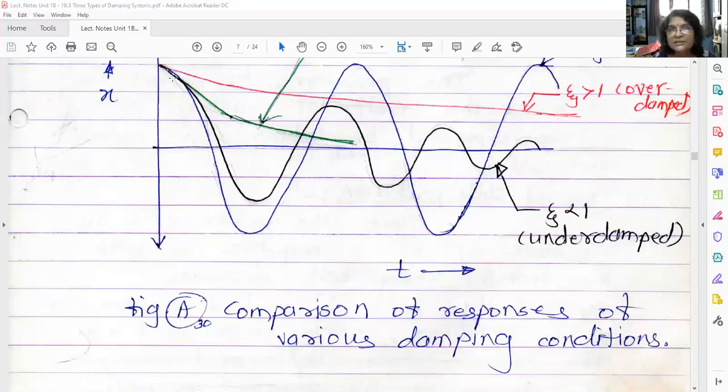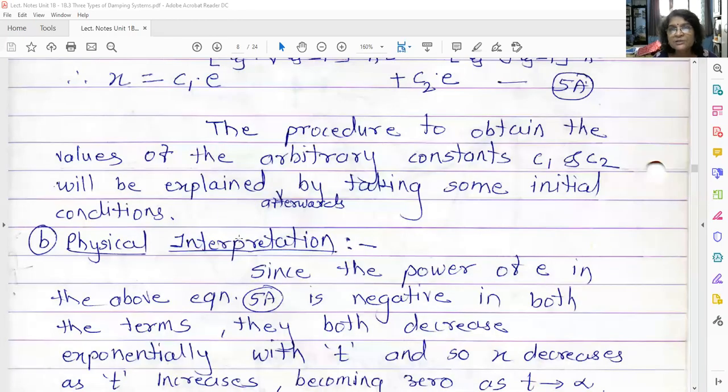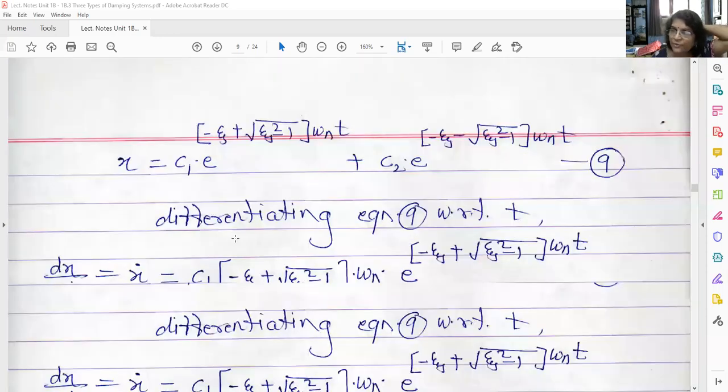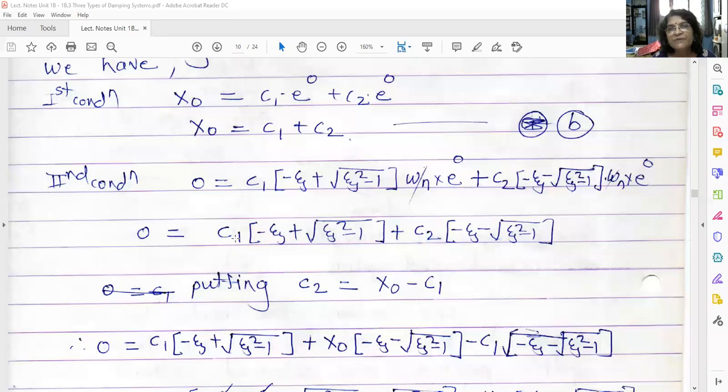Now see, this is also an exponential curve. It is decreasing as time increases. So the value of x, that is displacement, decreases as time increases. Why are we getting this? Because the term is e raised to minus something, e raised to minus omega n t. That's why it decreases.